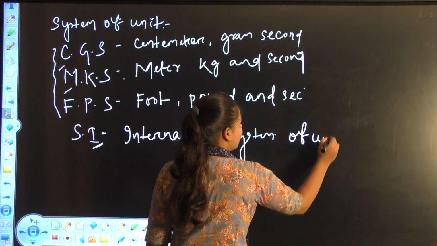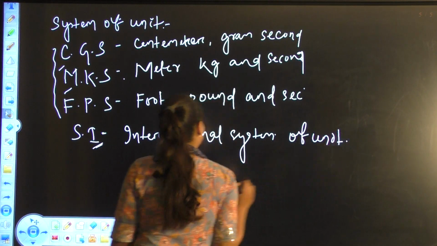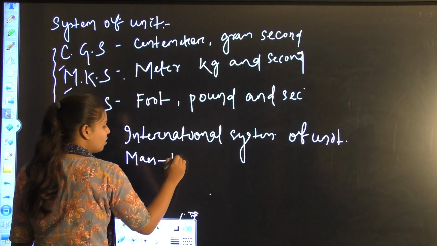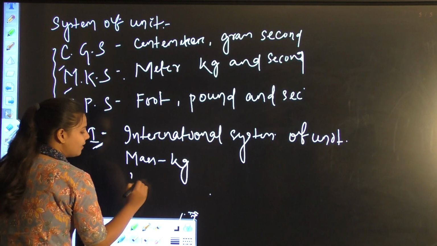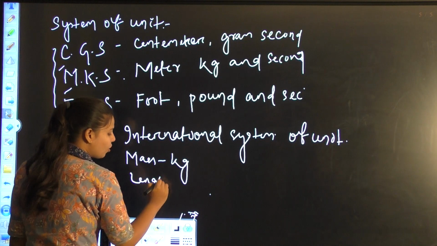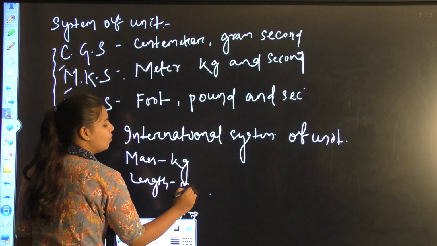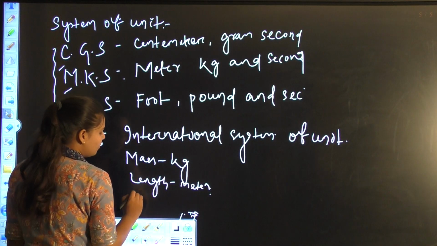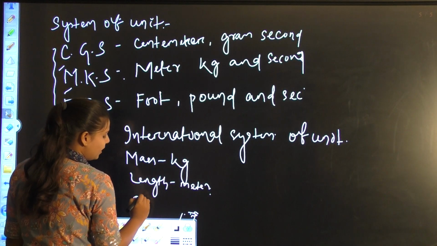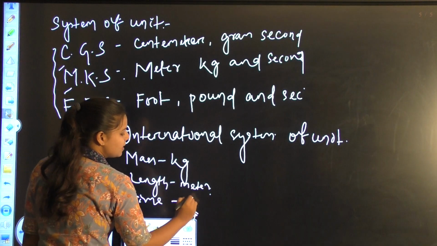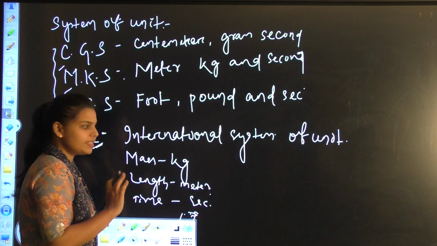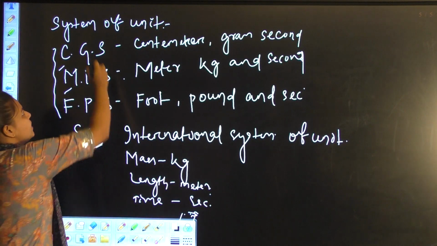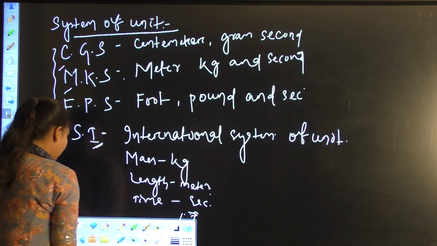Here mass is measured in kg, length in meter, and time in second. This shows the appropriate system of units which can measure all the things.